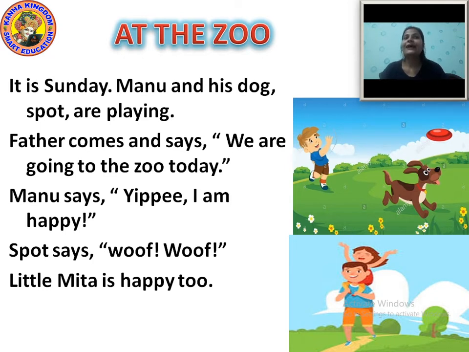And little Mita is happy too. Who is Mita? Mita is the sister of Manu. Manu's little sister. You can see in the picture that the girl who is sitting on his father's shoulder, she is Mita. And she is happy too because they all are going to the zoo. Now let us see next.